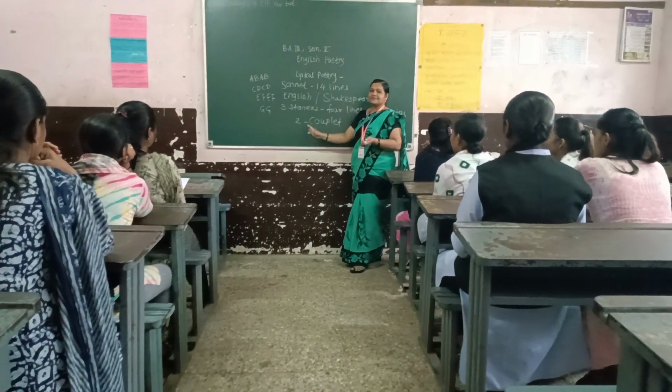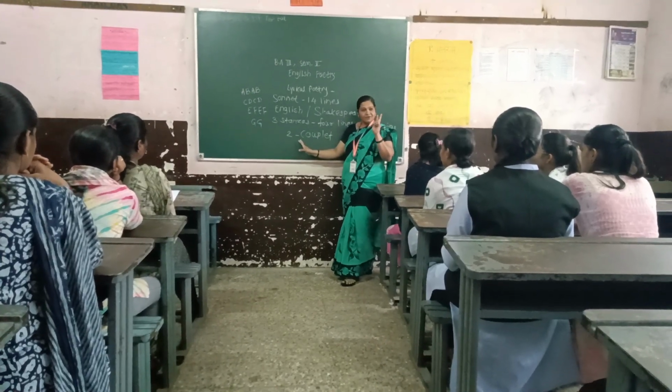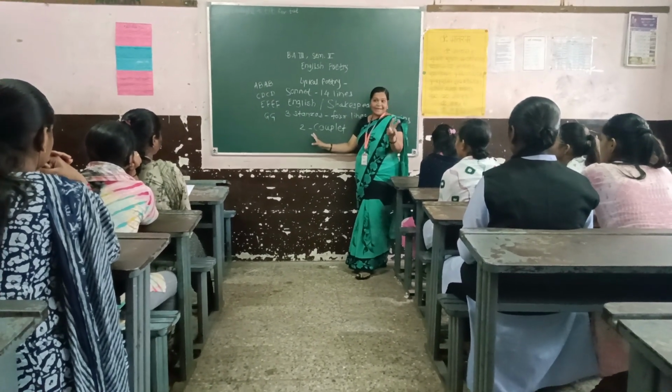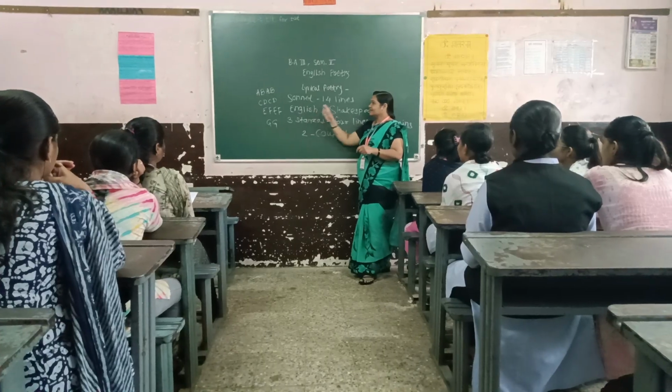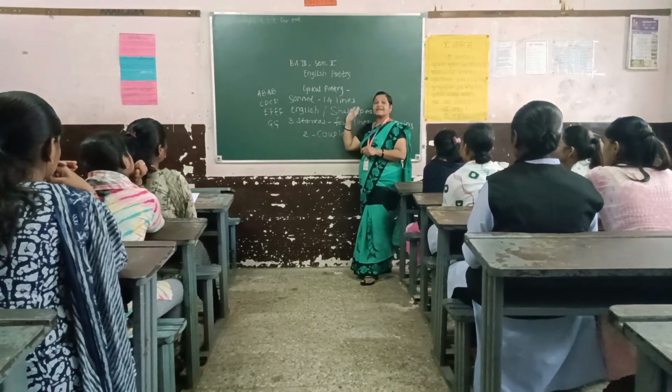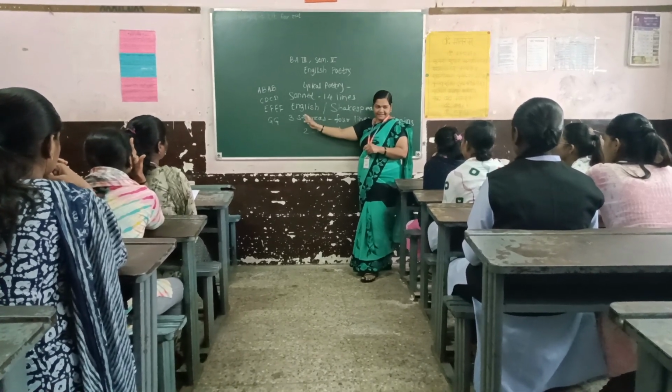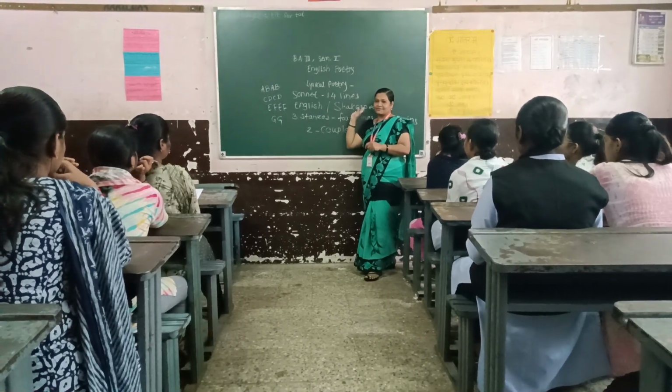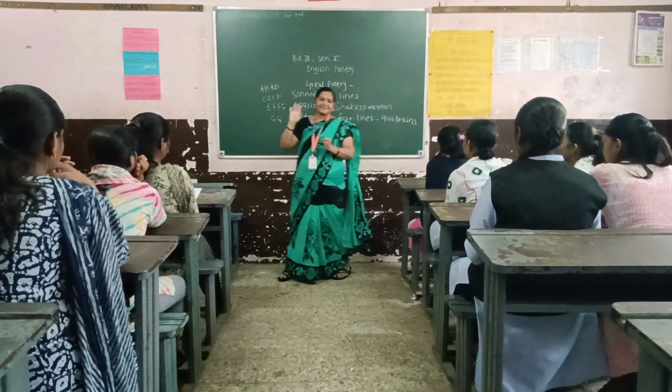In this way, today we studied the form of the sonnet, 2 types of the sonnet: the Italian or the Petrarchan sonnet, and the second type of the sonnet, the English or Shakespearean sonnet. Do you understand? Yes. Thank you very much.